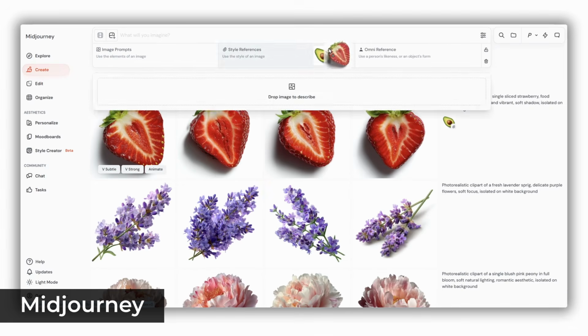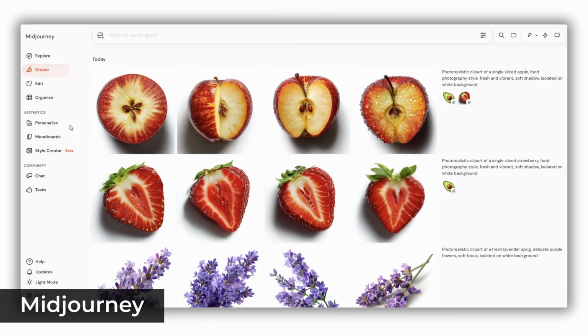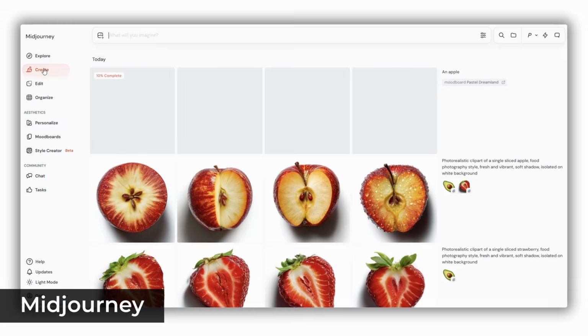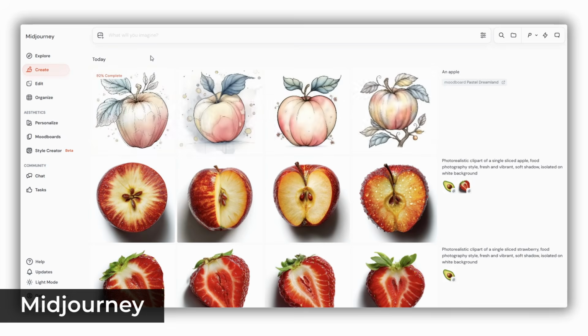You may add several images to the reference block. You can also create a dedicated mood board to collect a lot of images for this particular style, and then instead of using reference images, use this mood board code. But you'll probably need this only if you're going to work a lot with this particular style.